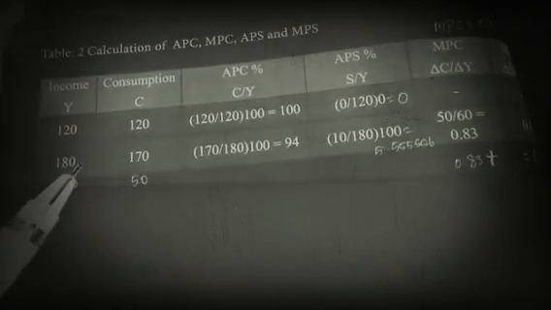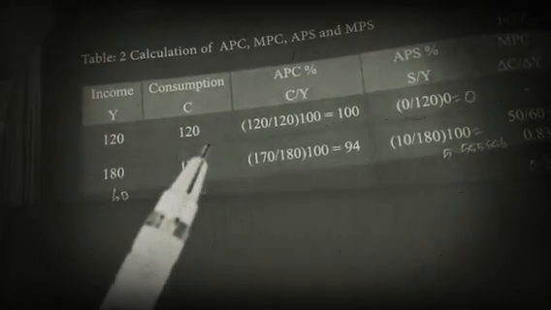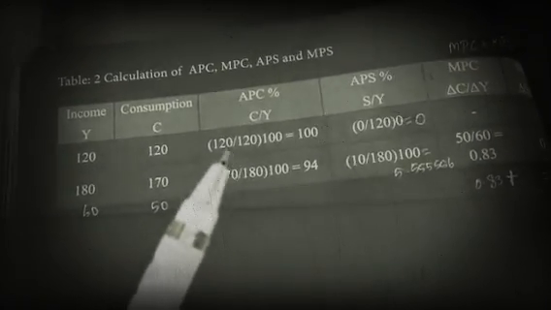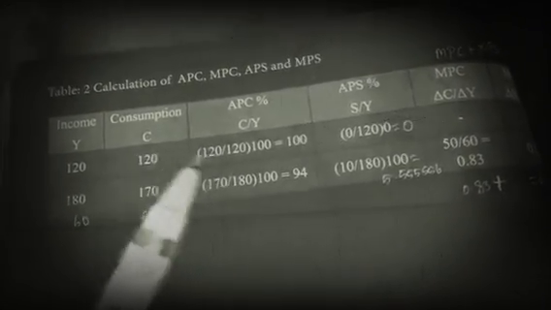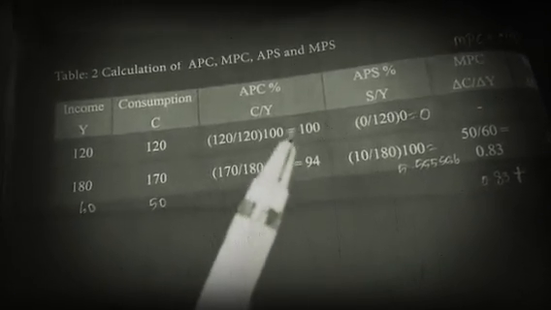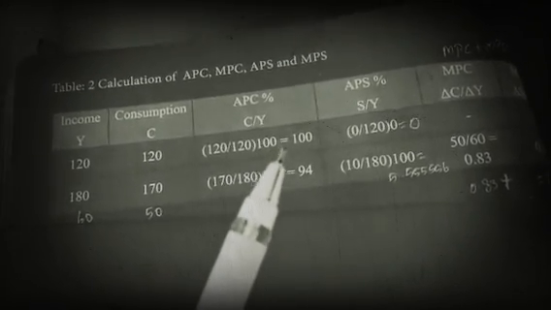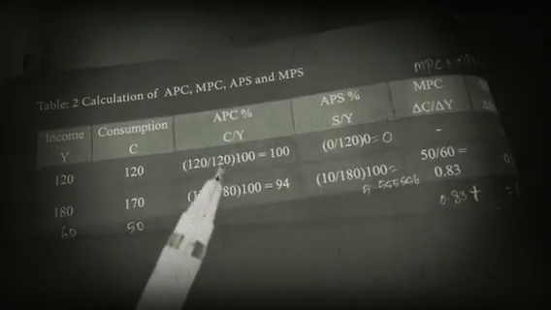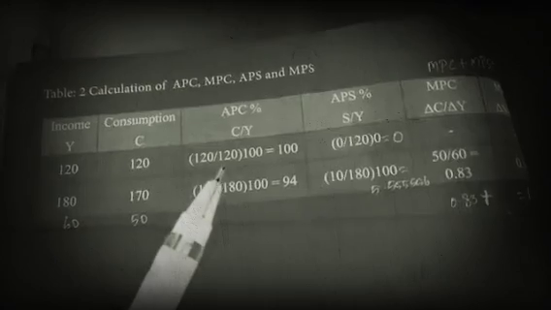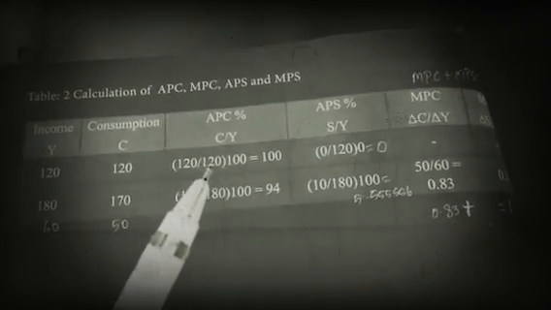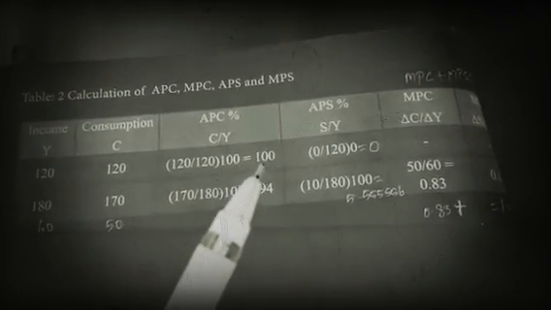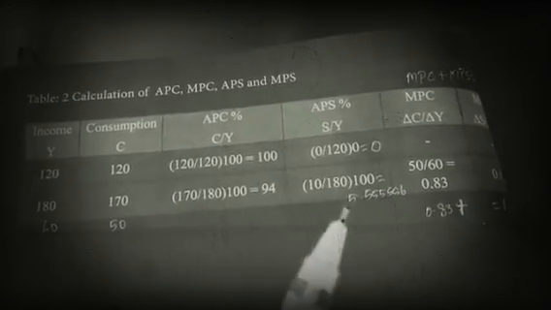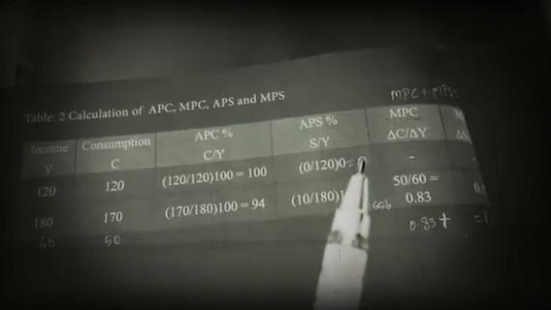First row: income is 120, consumption also 120. The formula APC is C by Y, 120 by 120, multiplied by 100 for percentage, gives 100% average propensity to consume. Whatever the income, it is consumed. If all the income is consumed, then there are no savings. APS is 0.